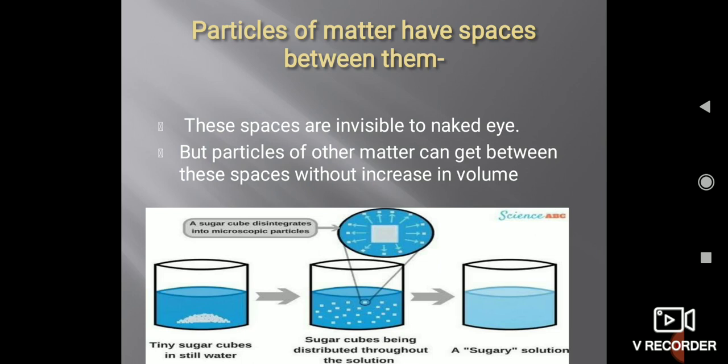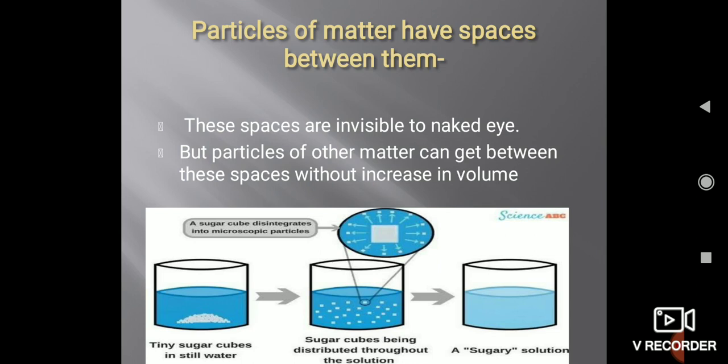We all know matter is made up of particles, and the particles are very small in size. Between the particles there are some spaces which are invisible to the naked eye, meaning we are not able to see those spaces, but they have spaces, and we can see how with the help of this activity.